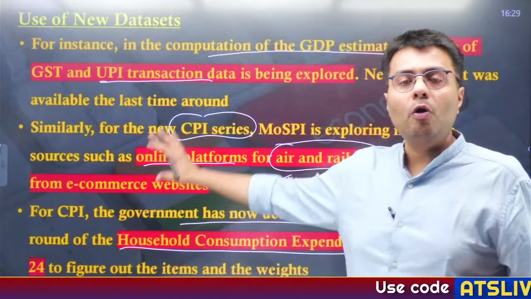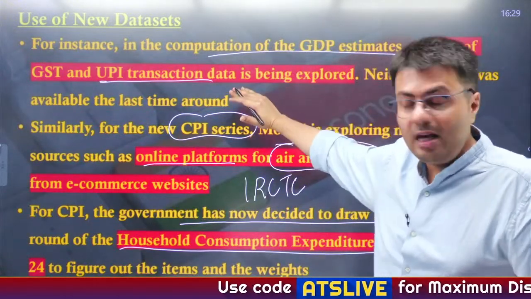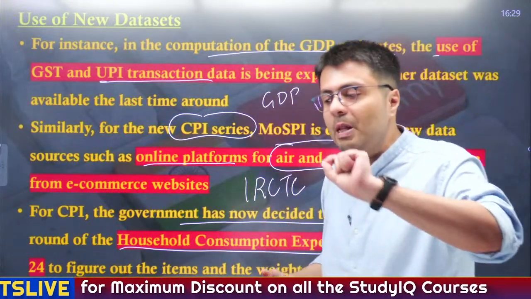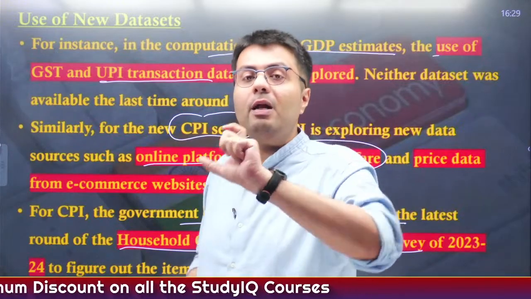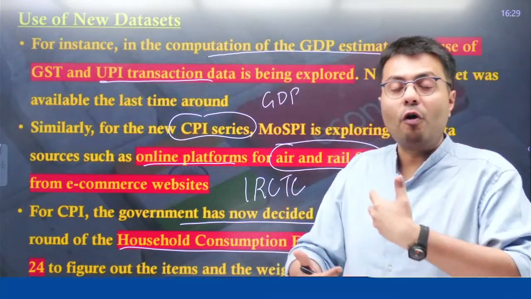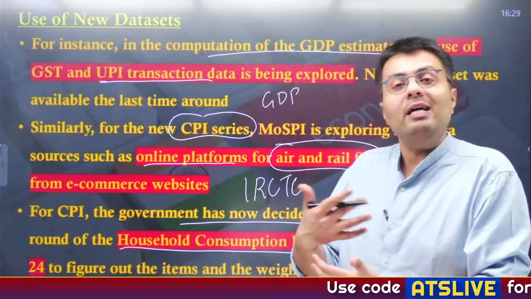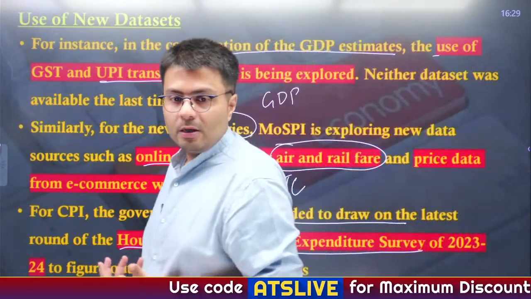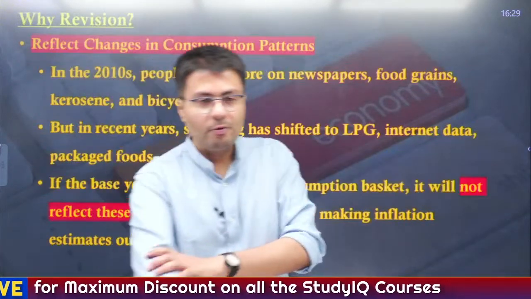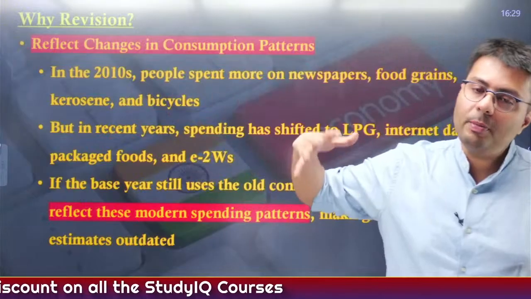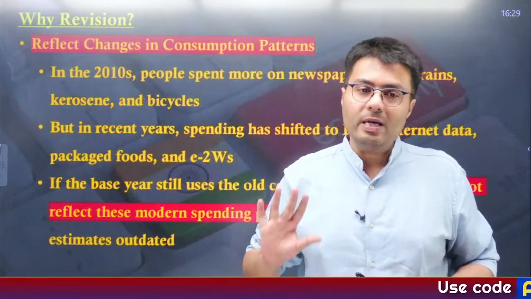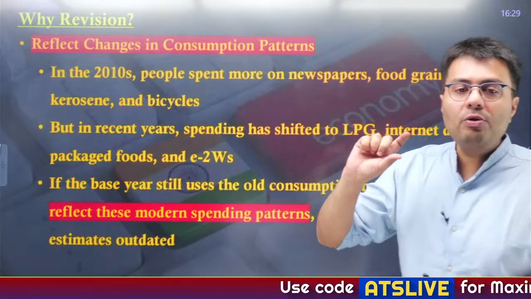So we need to incorporate all these into our GDP calculations and our inflation calculations, so that we know what price points people are paying and what products people are buying. For that we revise the formula used to compute CPI, and we revise the base year also, right? Yes, UNSNA is followed in India. All countries take reference from it and change the formula accordingly to suit their own needs, right?